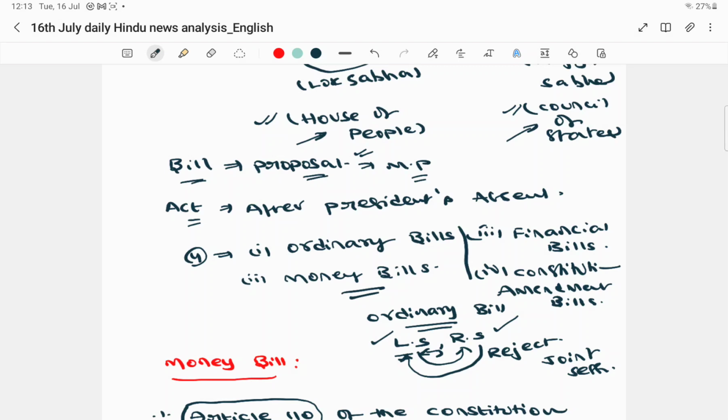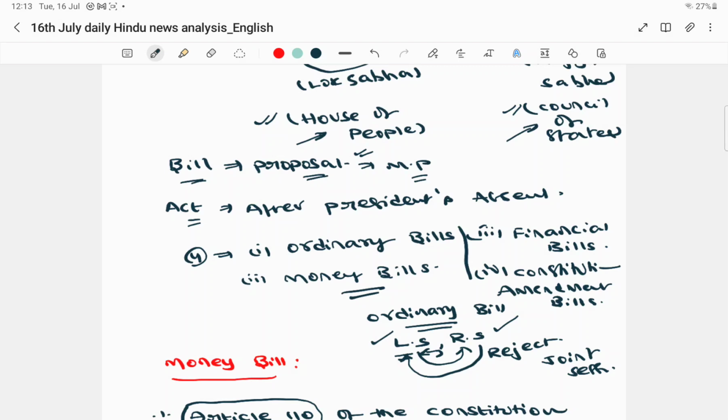So for example, the government will generally have the majority in the Lok Sabha, and if the government wants to introduce a particular bill and it is facing some opposition in Rajya Sabha, then the government will misuse this power.